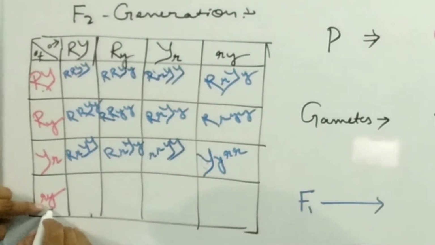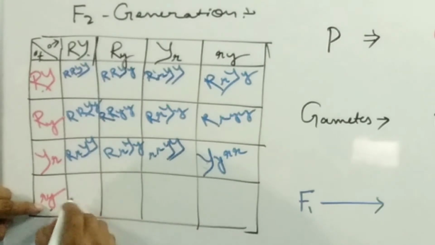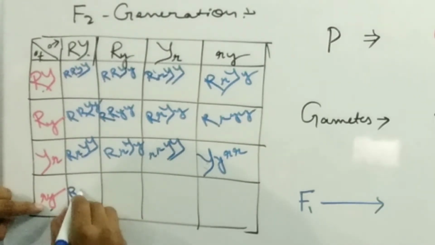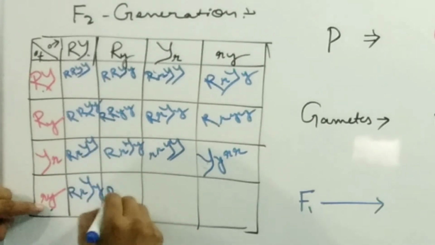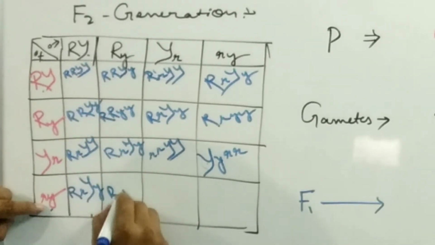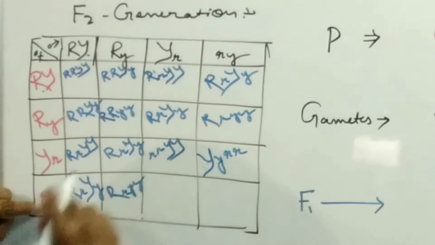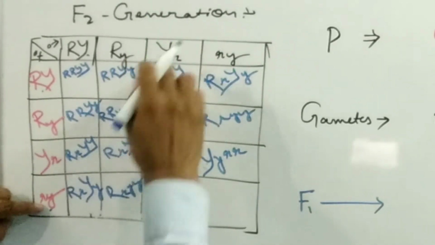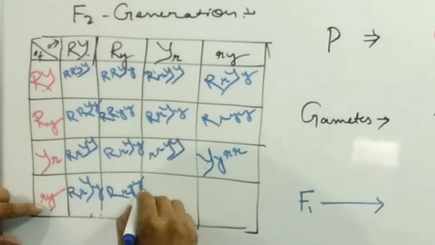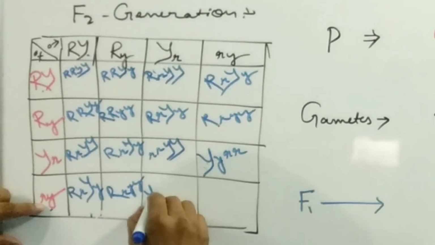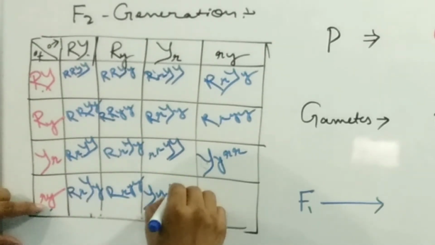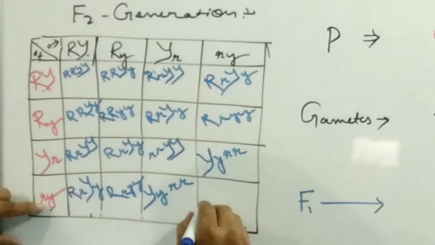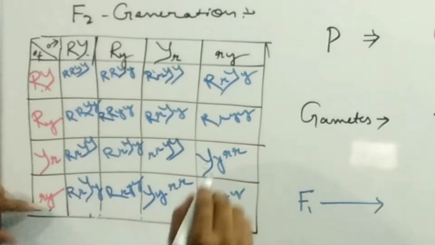Then if this gamete fuses with this, capital R small r capital Y small y, then here is capital R small r small yy. It will fuse with this, then what is going to be here? Capital Y small y, small rr. Here is small rr and small yy.